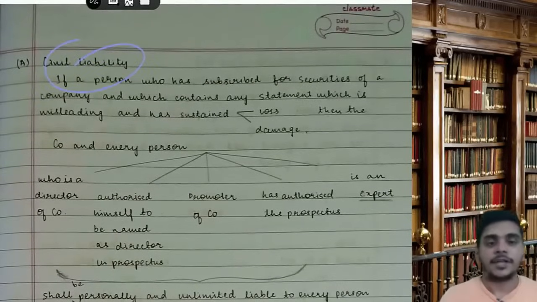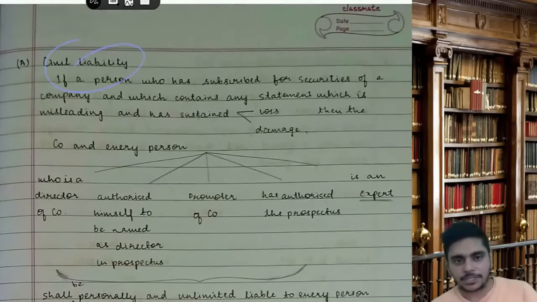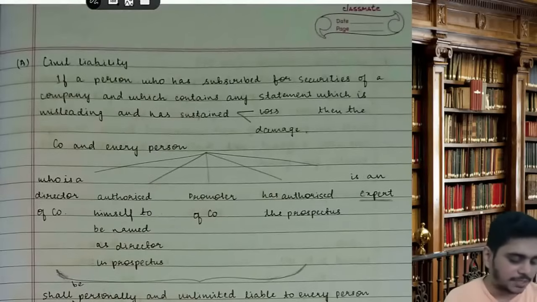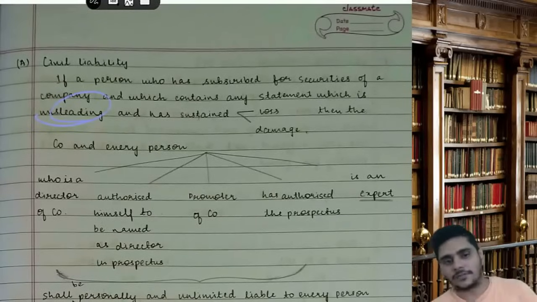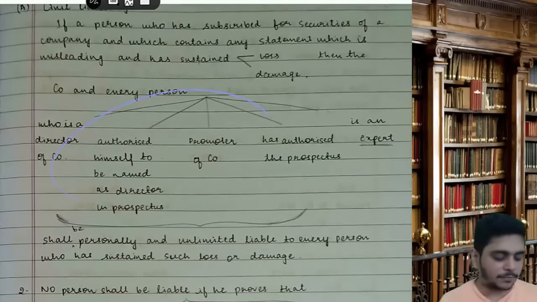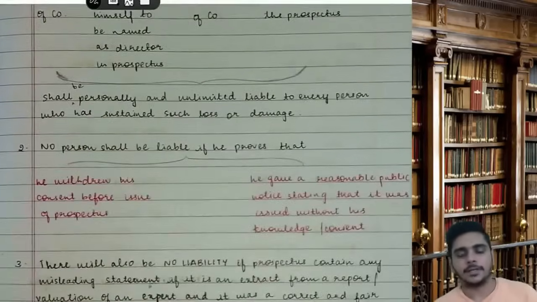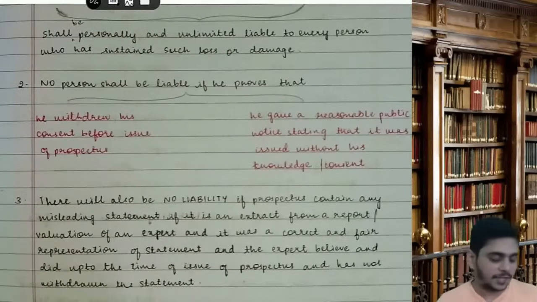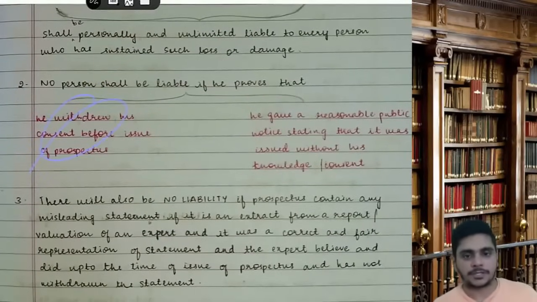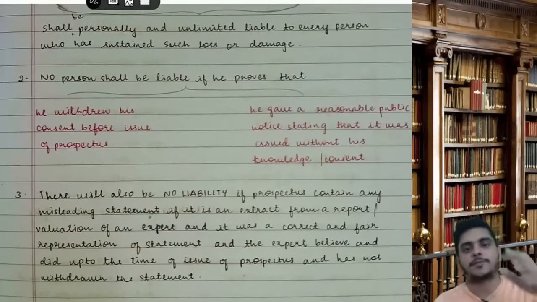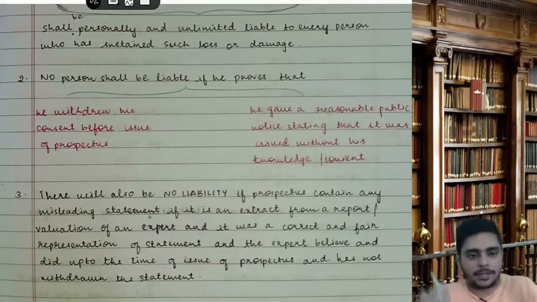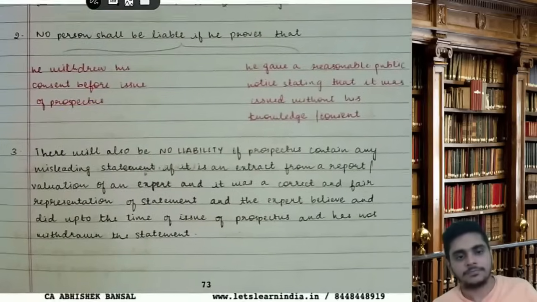Civil liability: if a person has subscribed for the securities and the prospectus contains any misleading statement, then whatever loss they have suffered, these people would be personally liable. When will you not be liable? If I have withdrawn my consent before the issue of the prospectus, or I gave reasonable public notice that the prospectus contains a misleading statement, then I am not liable. In these two cases, you are not liable.